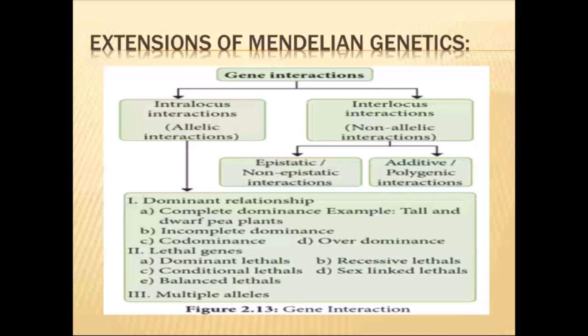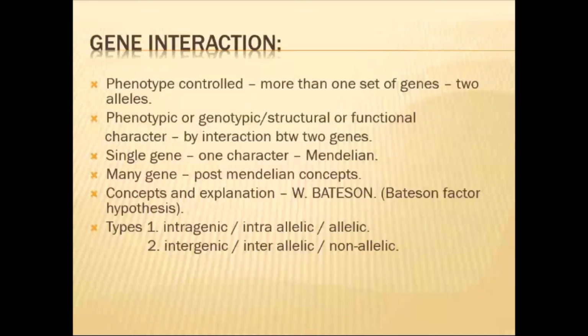But in a pair where one is dominant and another is recessive, only the dominant is expressed. The recessive one is not expressed. So the dominant has an epistatic effect, and the recessive one has an additive effect. The dominant one suppresses the character, and the recessive one is suppressed by the dominant one. So this is given in the next slide. And come to the next one, gene interaction. This is the example for